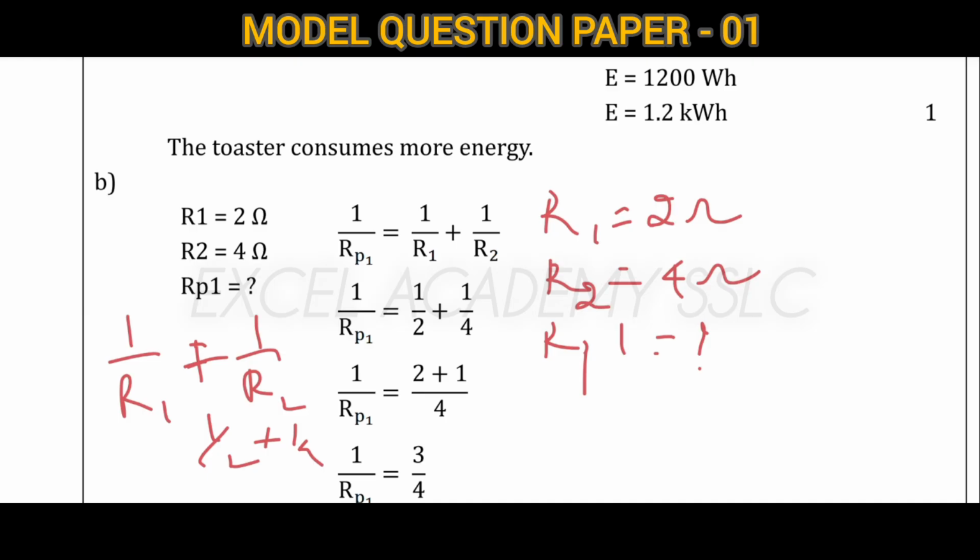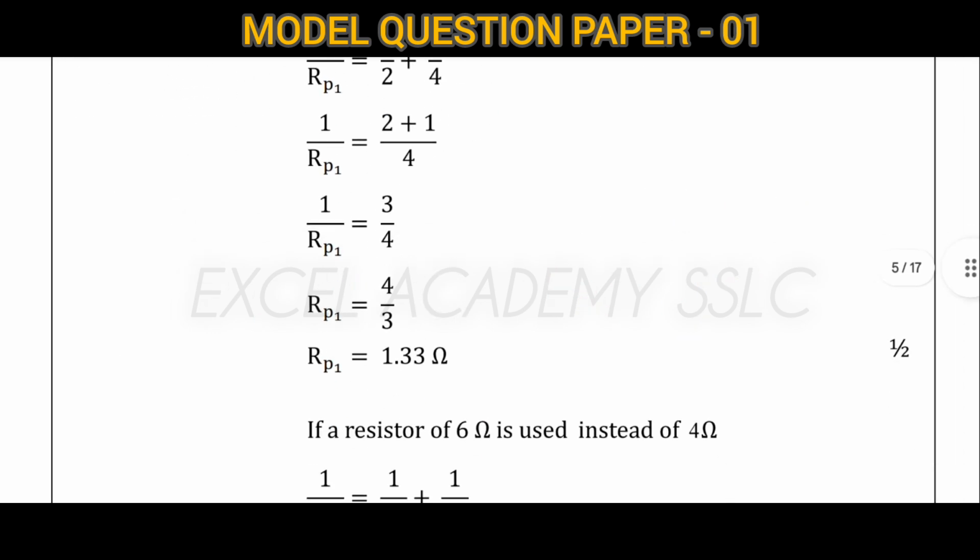If we take it, we will get 2 plus 1 divided by 4, that is 3 by 4. So 1 by RP1 is 3 by 4, and flipping it, 4 by 3, we will get 1.33.